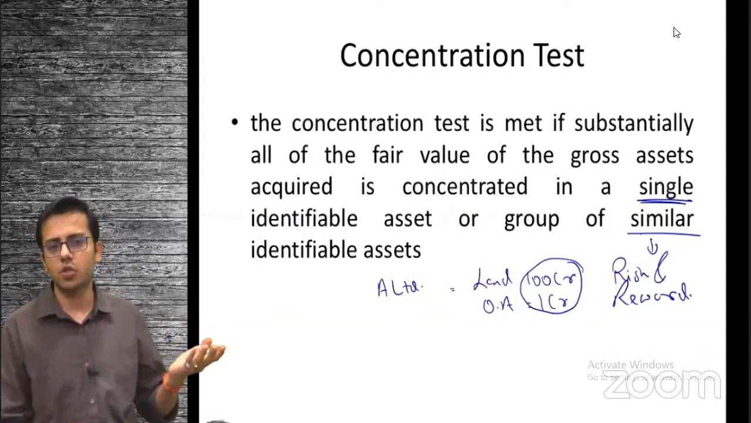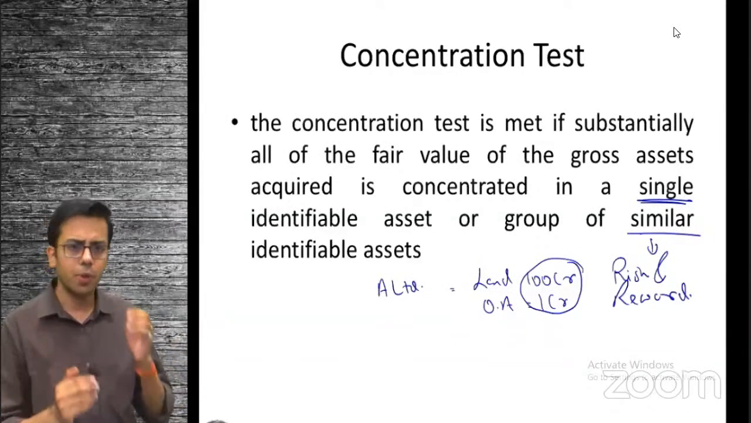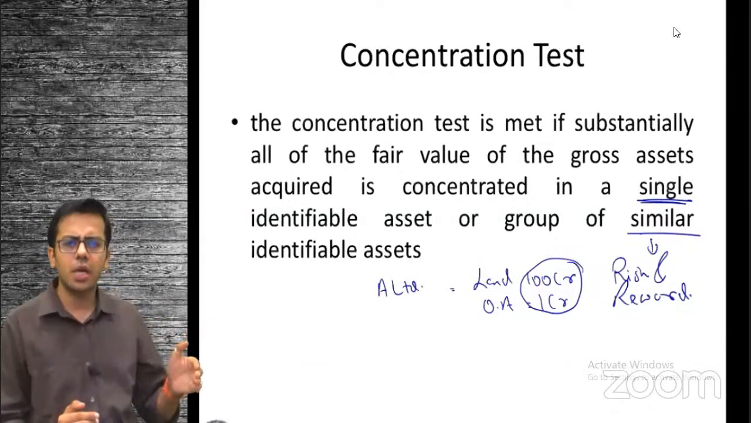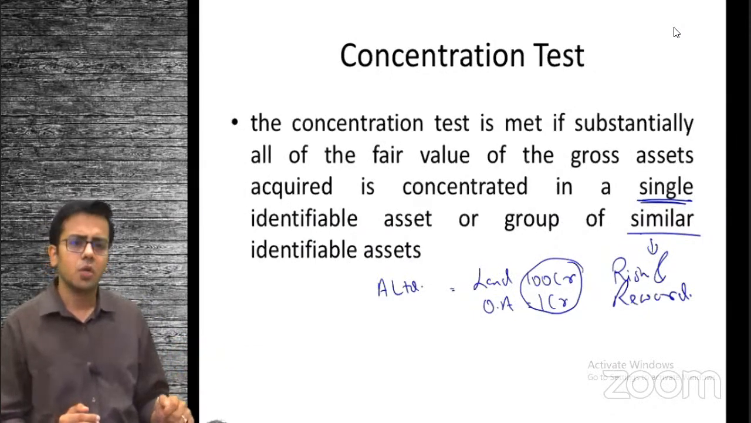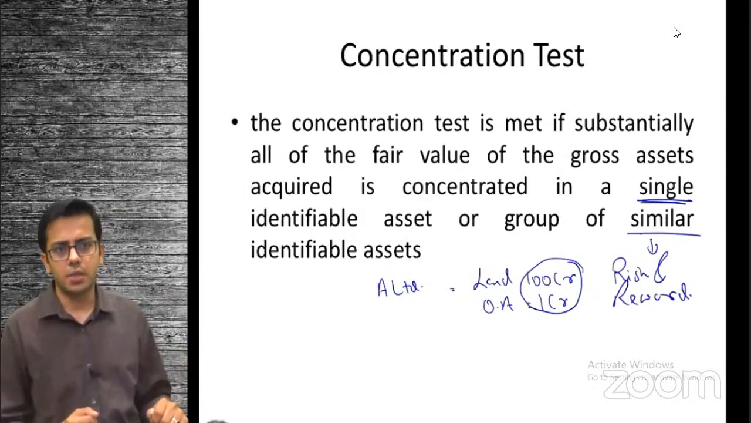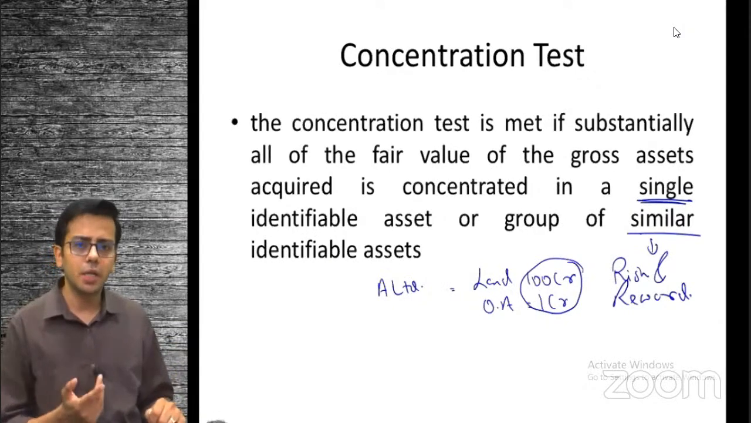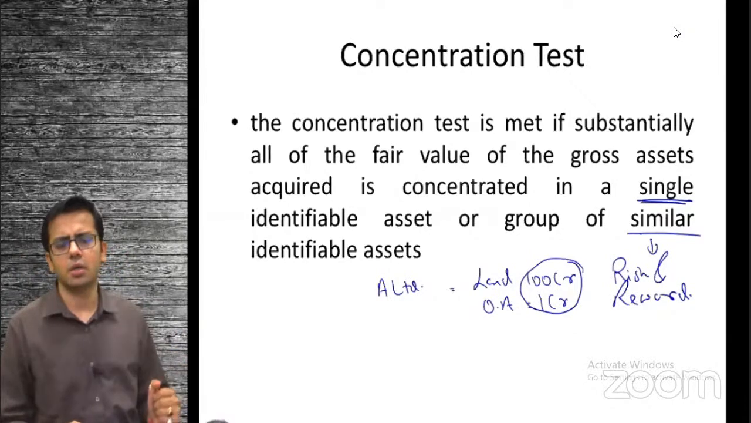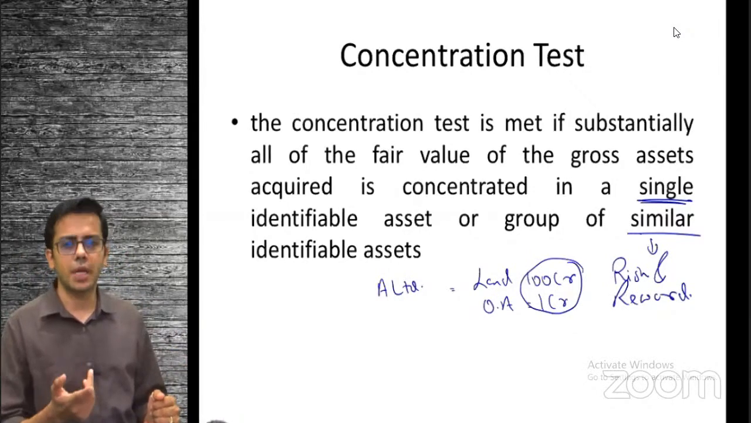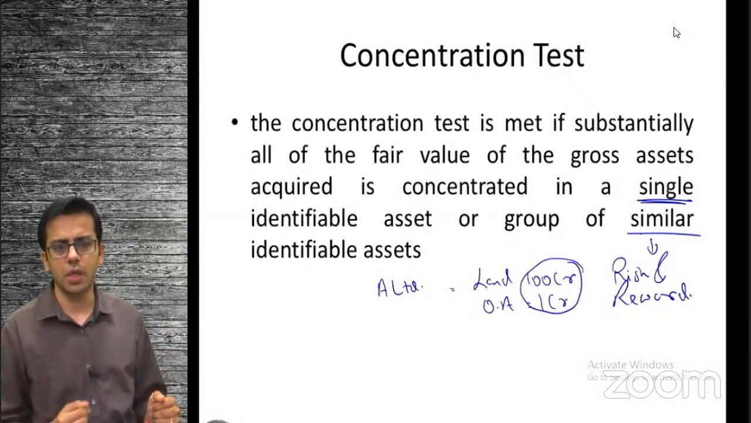This purchase of A Limited should be governed by Indian Accounting Standard 16, property, plant and equipment, or Indian Accounting Standard 40, investment property. Either of them, because I have paid for a single identified asset. So what do we mean by similar identifiable assets? We'll be coming to those examples in coming slides. So just wait for similar identifiable assets. There are lots of examples in the slides.